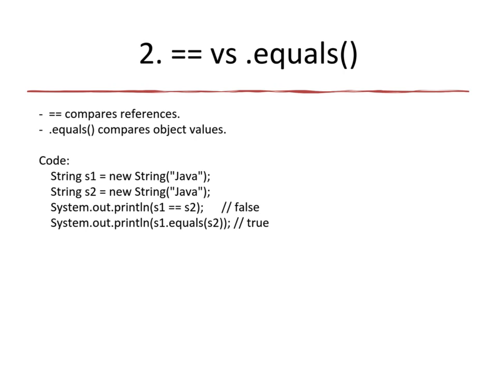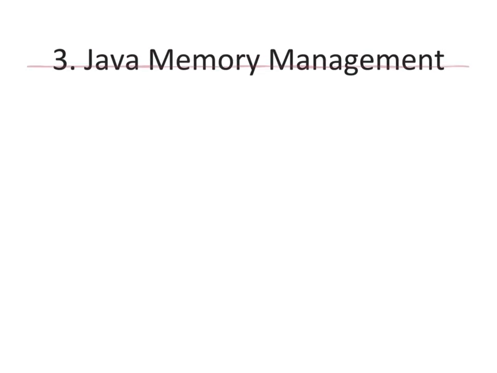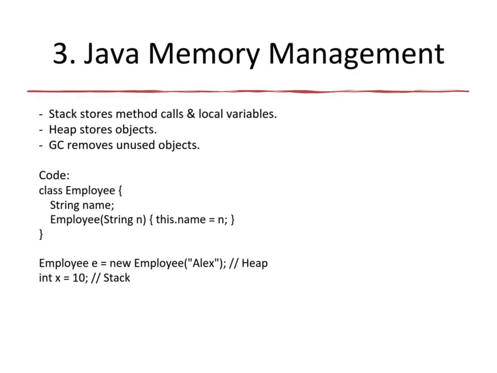Difference between the double equals operator and the equals method. The double equals operator checks memory references, whether two variables point to the same object. The equals method checks if the contents of two objects are the same. In this example, two different string objects are created with the same value. Using double equals gives false, but equals returns true because the contents match. This topic is mostly asked in senior level interviews.